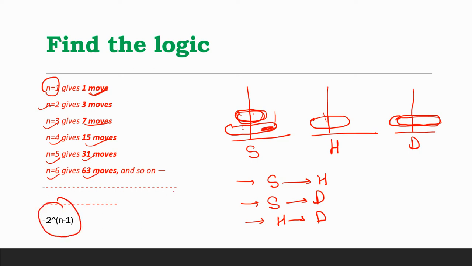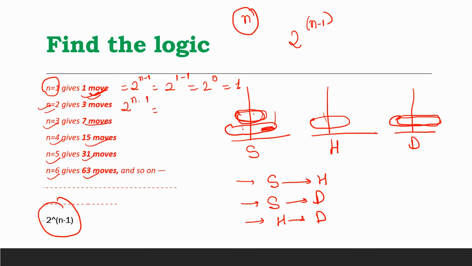If someone is giving me n disks, then how many steps do we need to follow? We need to follow 2 to the power n minus 1. You can see for n equal to 1, this is 2 to the power 1 minus 1, that is 2 to the power 0, that is only 1. So this is one move. If someone is giving you n equal to 2, then again it will be 2 to the power n minus 1.